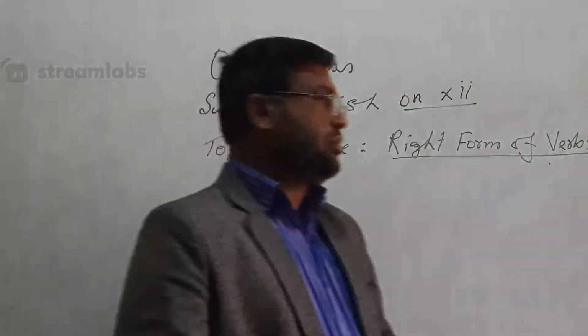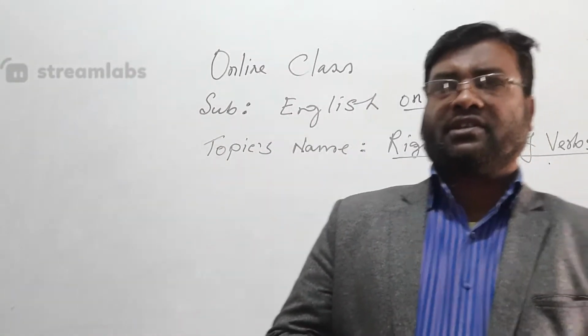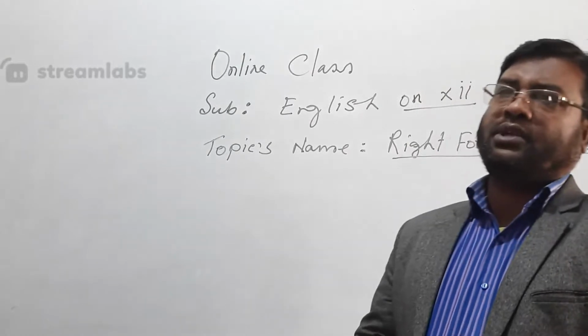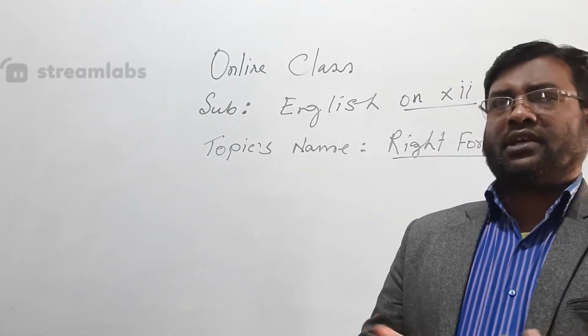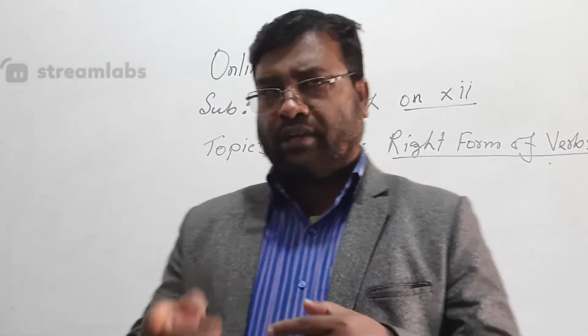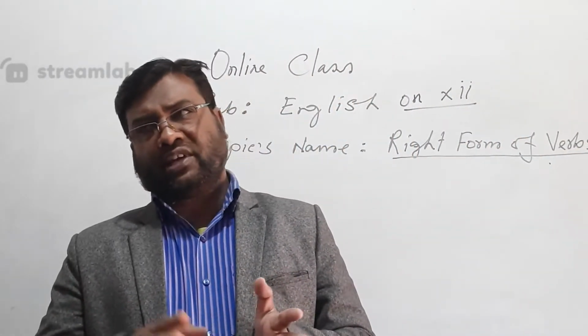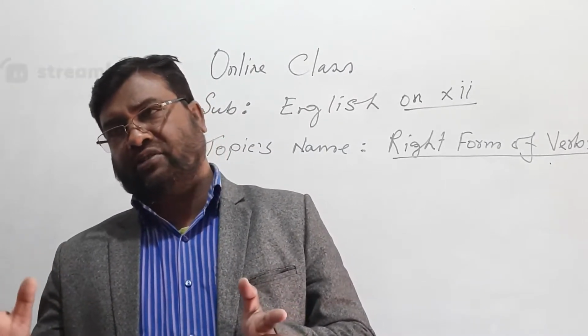If you want to learn right form of verbs, you must know tense ideas. When tense ideas are clear, your voice ideas will be clear. A sentence forms two ideas. When the subject is highlighted it is active, when the object is highlighted it is passive.